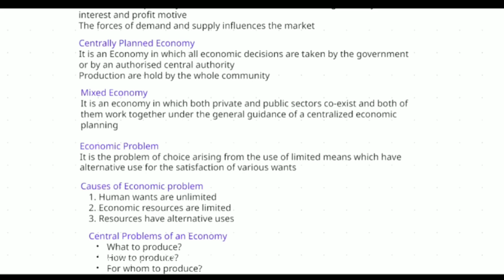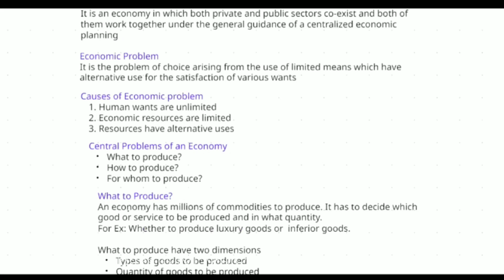Now we'll move to the economic problem. What is an economic problem? It is a problem of choice arising from the use of limited means which have alternative uses for the satisfaction of various wants. Now, what is the purpose of producing a commodity in the market? It is to satisfy human wants, right? Human wants are unlimited, we all know that.